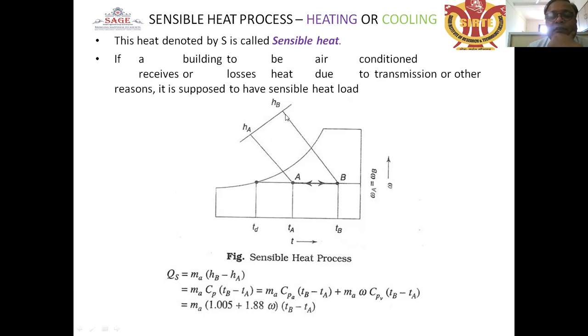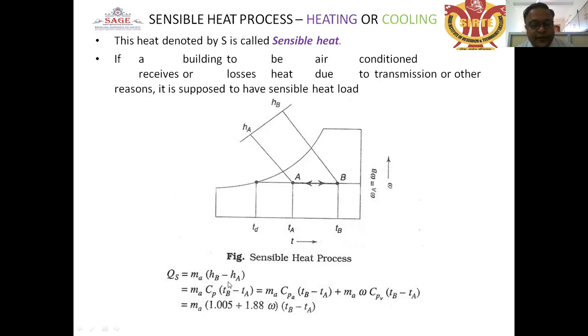It will be increased after gaining the temperature. If a building to be air conditioned receives or loses heat due to transmission or other reasons, it is supposed to have a sensible heat load. There will be no change of the moisture content because the sensible heating process is taking place, and only the temperature will increase from TA to TB. This is the sensible heat.